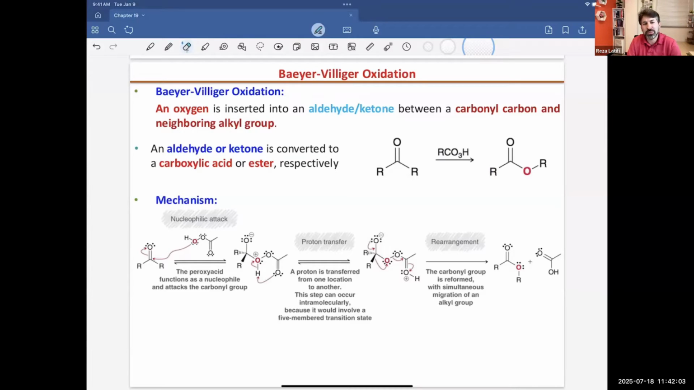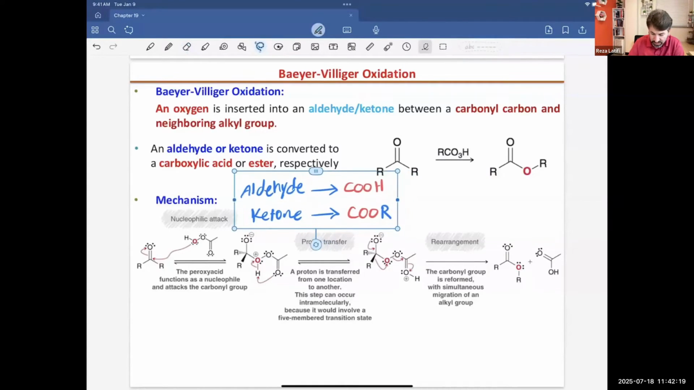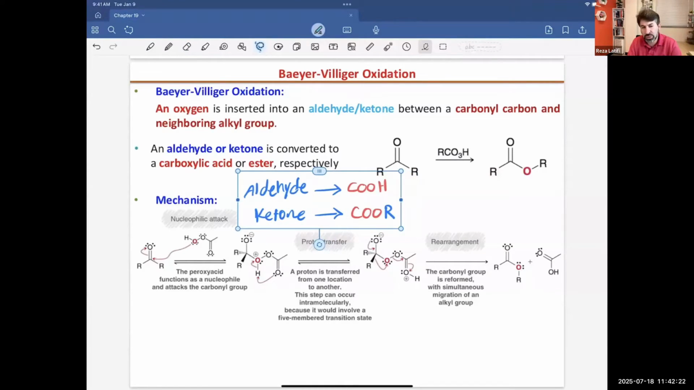In this lecture, we will be talking about the Baeyer-Villiger oxidation reaction. It is a reaction that takes an aldehyde or a ketone molecule and transforms it into a carboxylic acid or an ester molecule. So it depends on what you start with. If you start with an aldehyde, the product will be a molecule with a carboxylic functional group, or COOH. And if you start with a ketone, you will get COOR, or an ester molecule.